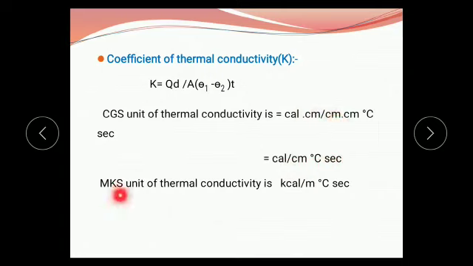Then we write the MKS unit of this coefficient of thermal conductivity. Here the unit of heat in the MKS system is kilocalorie, the unit of area in the MKS system is meter square, the unit of temperature difference is degree Celsius, and the unit of time in the MKS system is second. Therefore the MKS unit of thermal conductivity is kilocalorie upon meter degree Celsius second.